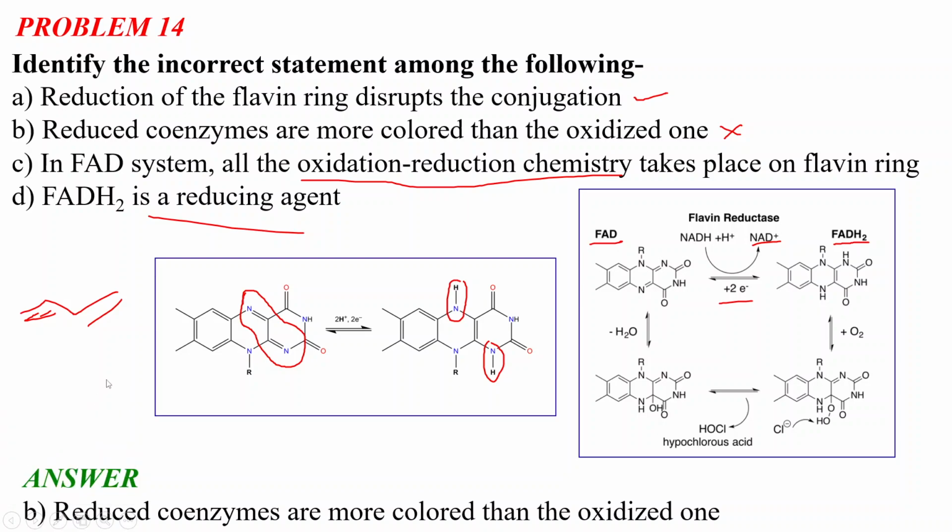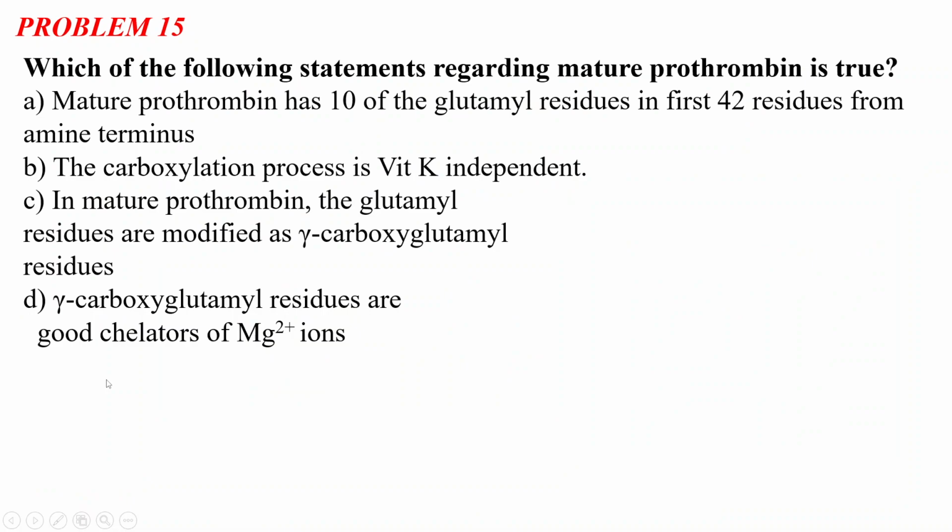Quickly I will move to our last problem of today's class. Problem number 15 says: which of the following statements regarding mature prothrombin is true? Option A, mature prothrombin has 10 glutamyl residues in the first 42 residues from the amine terminus. Option B, the carboxylation process is vitamin K independent. Option C, in mature prothrombin, the glutamyl residues are modified as gamma-carboxyglutamyl residues. And option D, gamma-carboxyglutamyl residues are good chelators for magnesium ions.